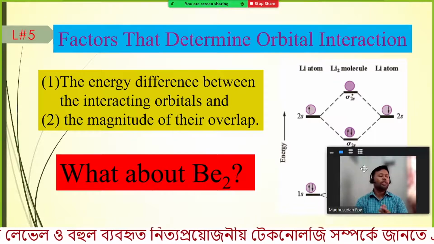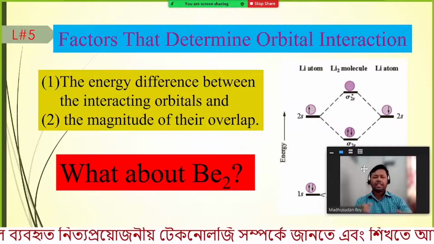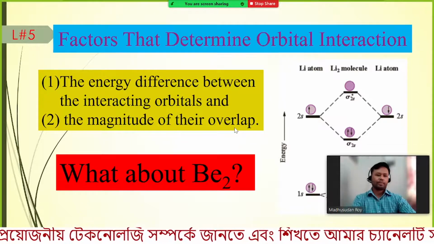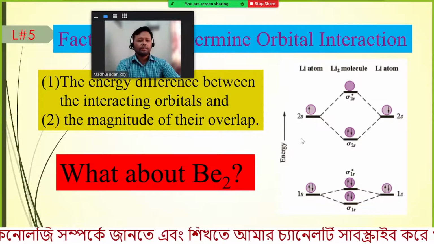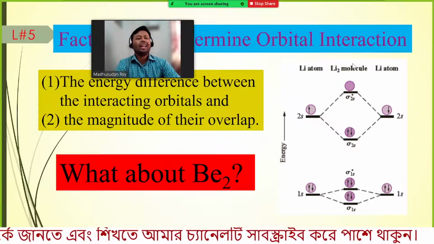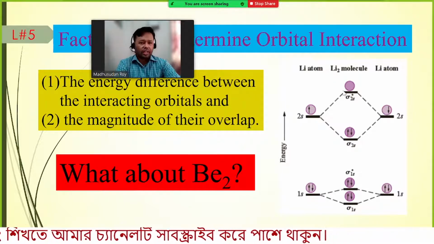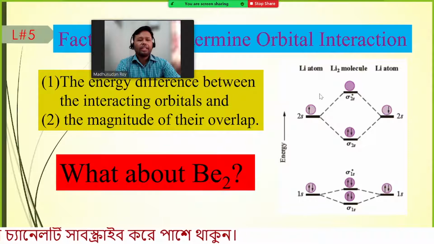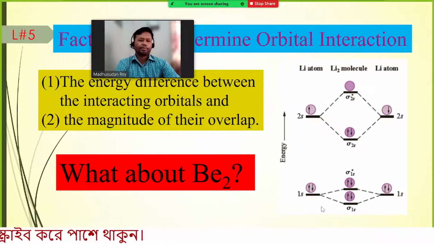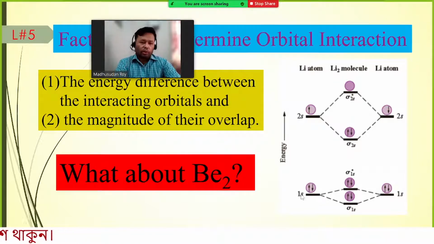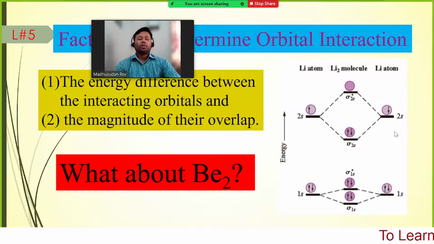There are two different criteria. The energy difference between the interacting orbitals. Let us consider this one. This is the lithium molecule. So this is the lithium atom electronic configuration. We know lithium atom has the electronic configuration 1s2 and 2s1. That means in the first shell lithium has 2 electrons, in the second shell lithium has 1 electron. So both the 1s and 2s are spherical.